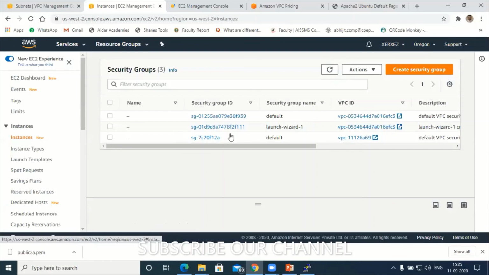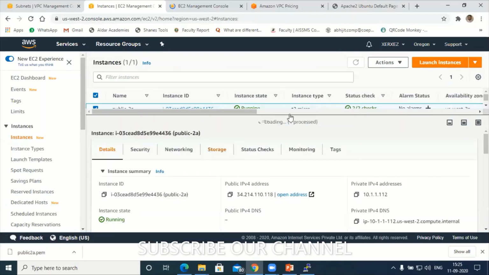Yeah, this is an instance, right? Okay, so copy this. Can you try once again, please? Participants, just try to run this. See whether you are able to access or not, this IP address.